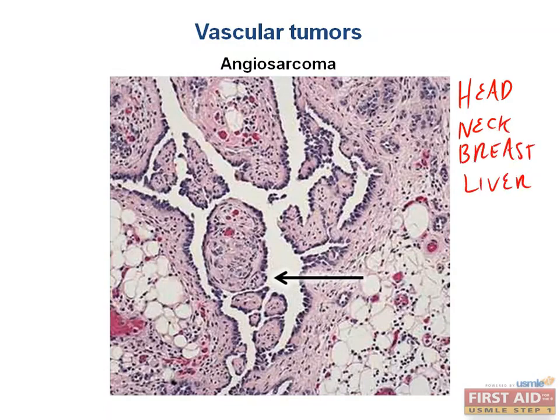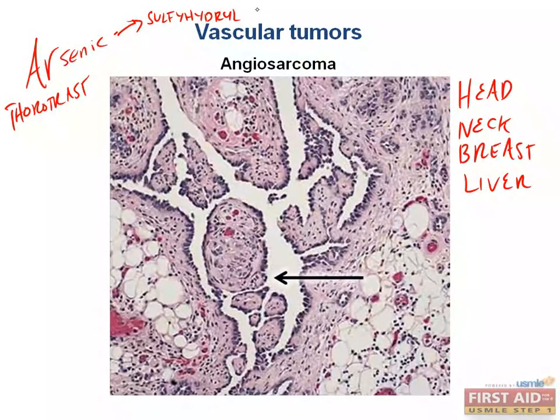They traditionally are caused by exposure to pesticides with arsenic and thorotrast. Thorotrast is a radioactive contrast agent that no radiologist would ever use these days because they lead to angiosarcoma. The way that arsenic leads to angiosarcoma is that it binds sulfhydryl groups that are found in very important places, such as DNA repair proteins. And obviously arsenic is metabolized in the liver. So this is another way for me to think about the connection between arsenic and angiosarcoma of the liver and how angiosarcoma could present in the liver in general.